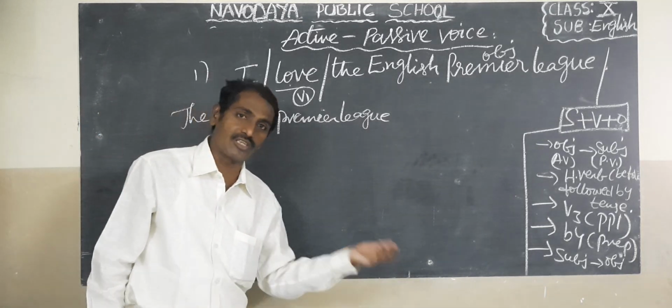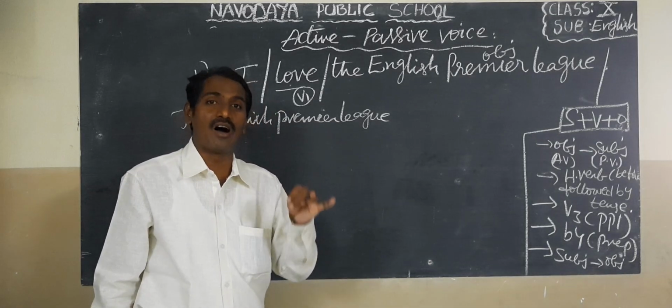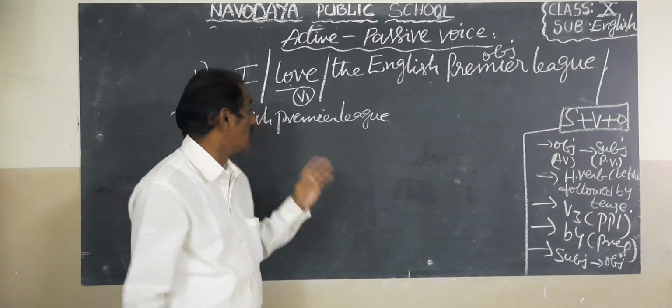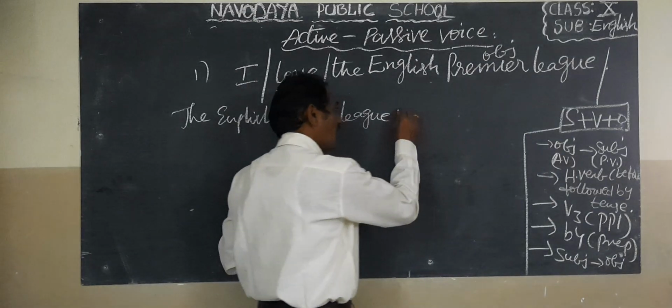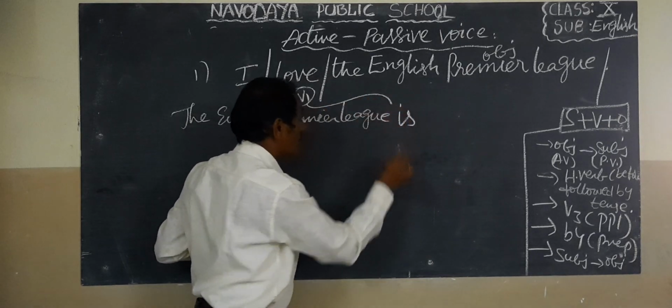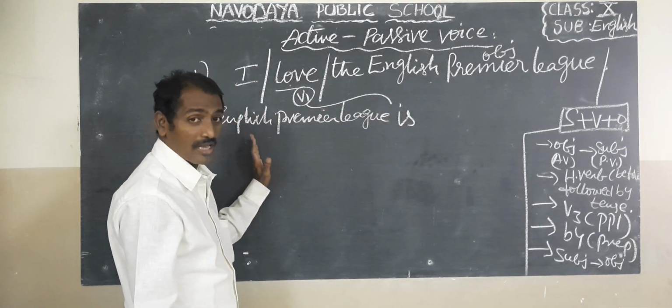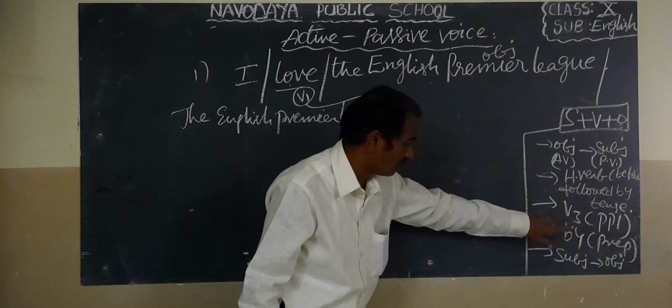V1 is present tense, so we should write the helping verbs am, is, are. Here the English Premier League is singular, so we should write "is", based on the main verb. Next, what is the third rule?